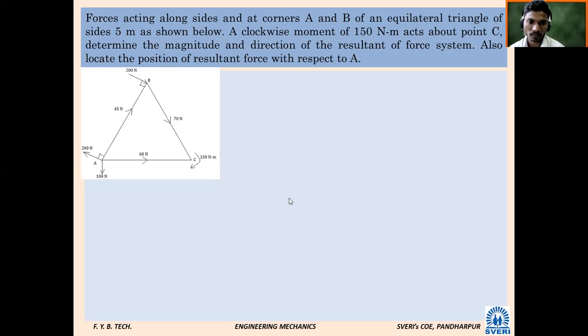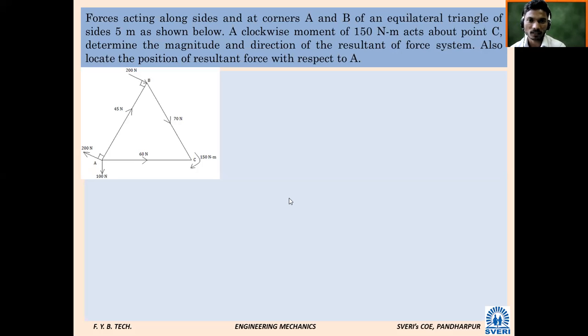So what is changed in this? I will tell what is changed along with the force system. One more thing extra in this figure: moment. Moment is given along with force. So that is the change in this problem.